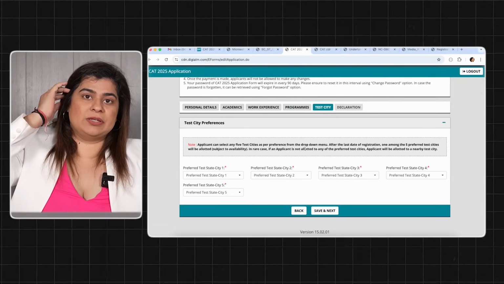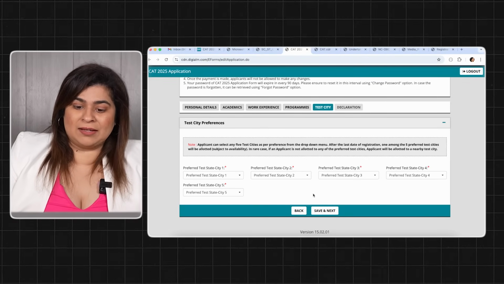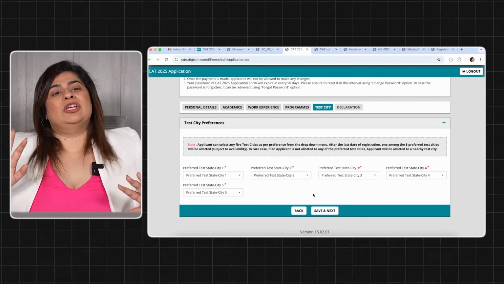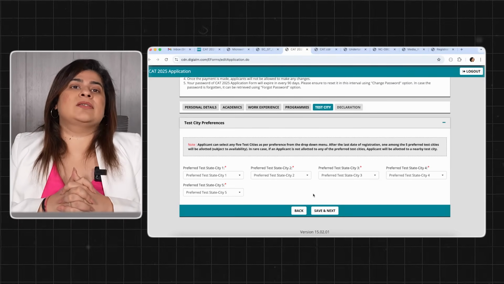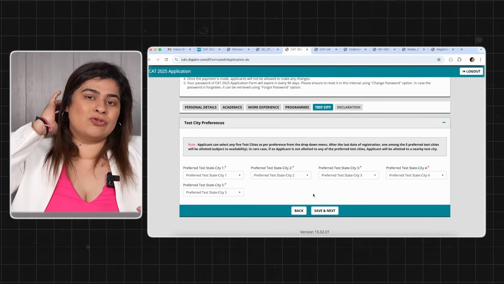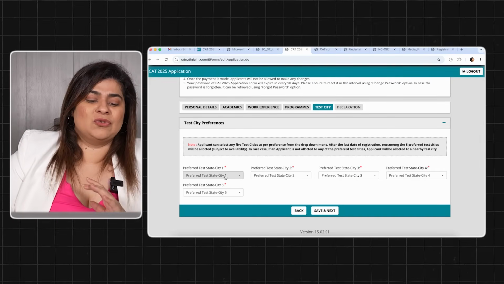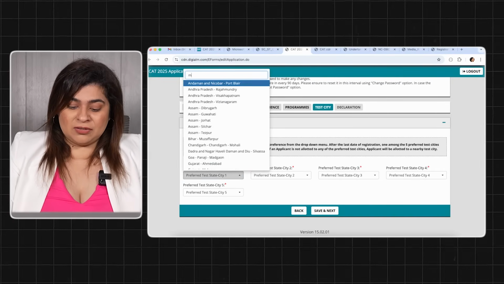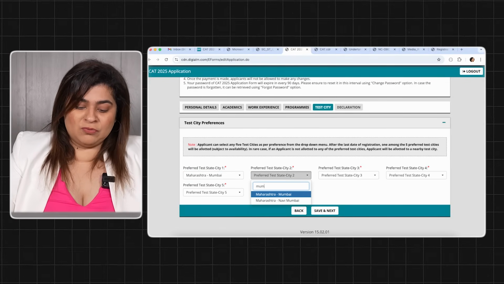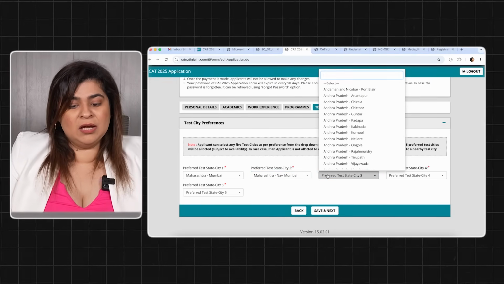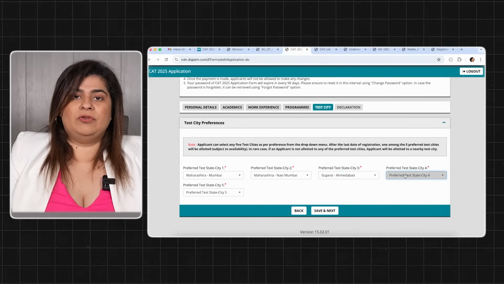Test city preference, here we have to choose 5 city options. You could be allocated your first, second, third, fourth or fifth, any options. Usually it says that you get your first 1 or 2, 3 preferences if you fill the form timely, but that's not true. I have had a lot of students who fill the form on the last day and still get their first city preference. So this is based on the number of centers which are available in that city and the number of applications which you have received for that particular city. Of course, once you choose the cities, within that it is first come first basis.